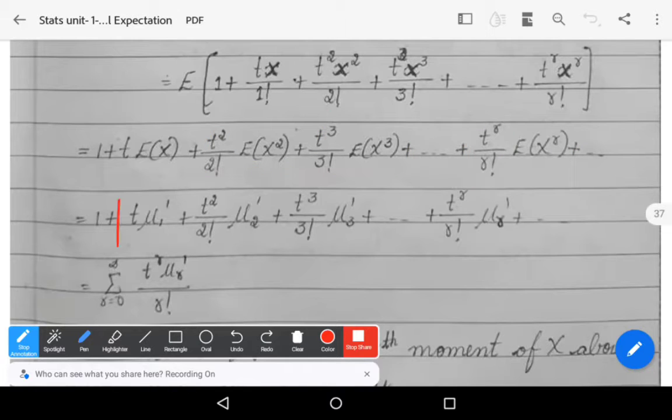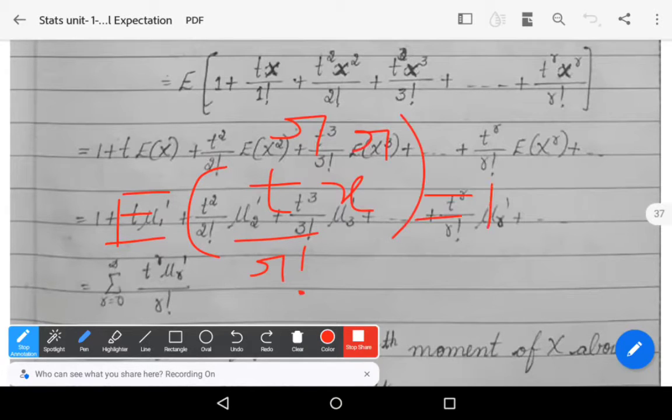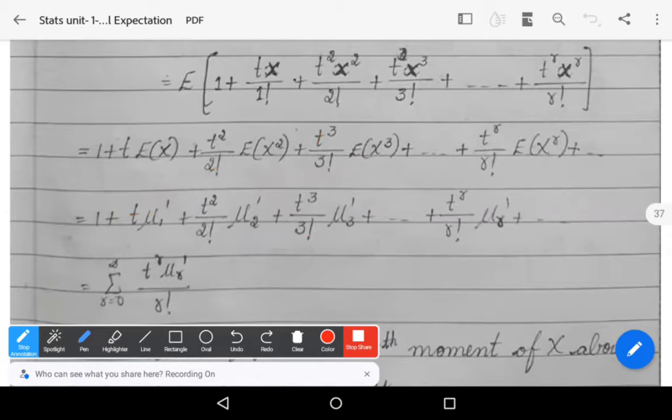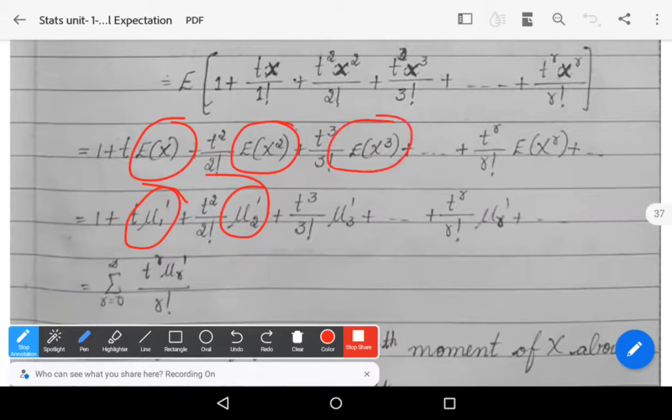So here, remember that expectation of t power r by r factorial into x power r is nothing but t power r by r factorial into expectation of x power r. And we know that expectation of x equals mu1 dash, expectation of x square equals mu2 dash, expectation of x cube equals mu3 dash, and so on.